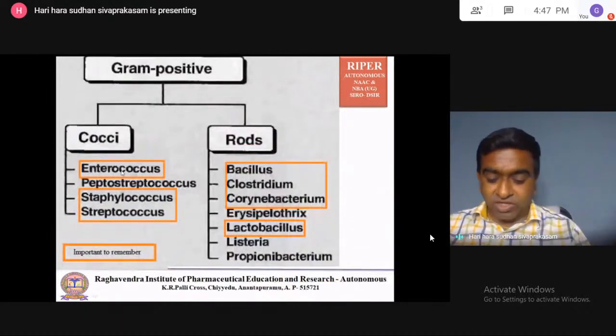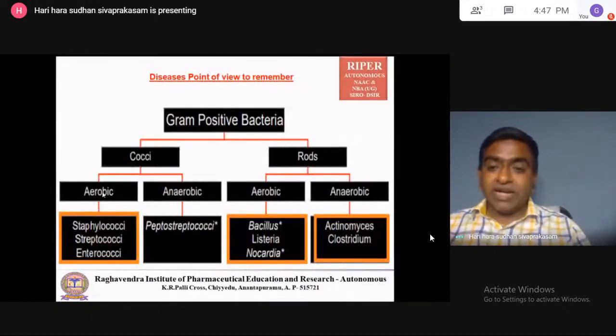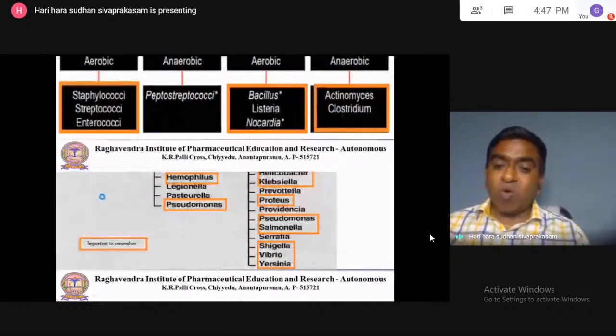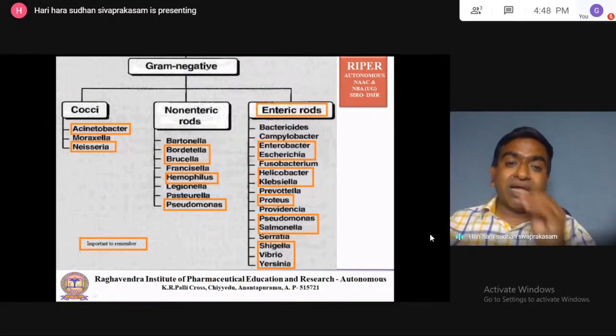Only Enterococcus is gram positive. Enterococci, aerobic. Okay, Enterobacter species, E. coli, Escherichia coli, Helicobacter, Klebsiella pneumoniae, Proteus vulgaris, Pseudomonas aeruginosa, Salmonella typhi, Shigella, Vibrio, Yersinia. Okay, these organisms are important enteric rod organisms, which come under the gram negative.